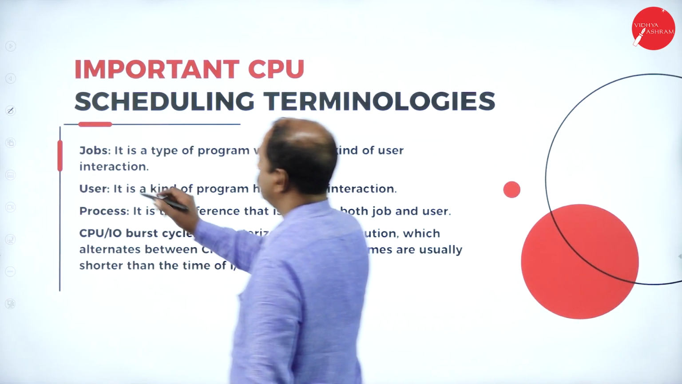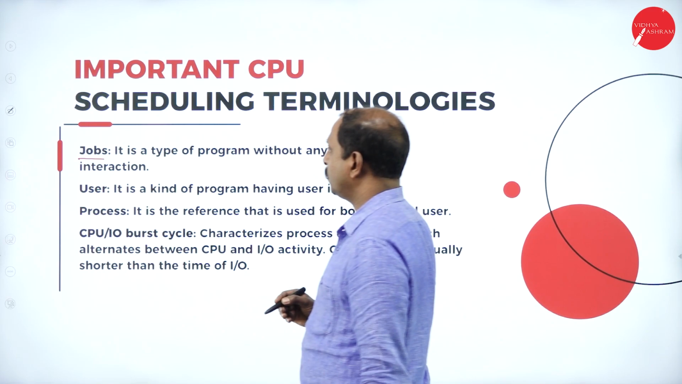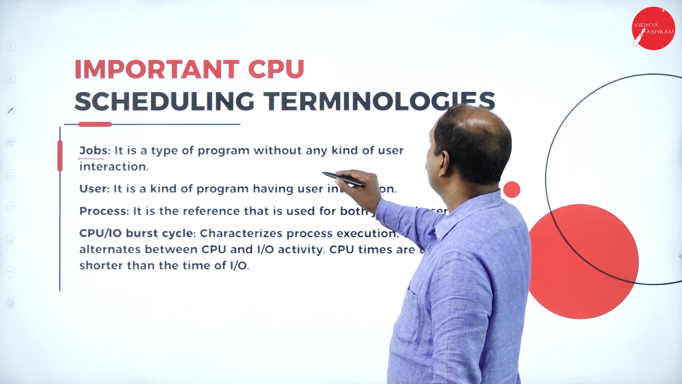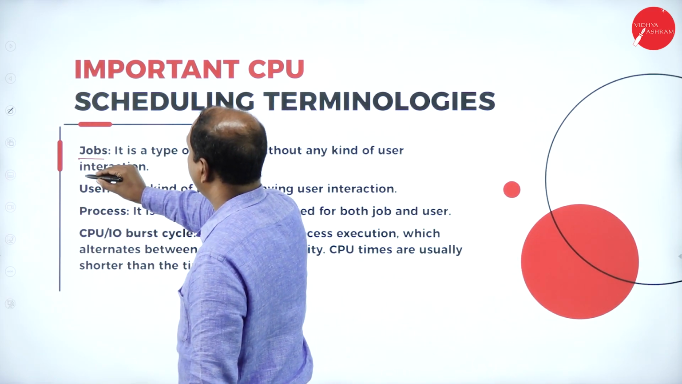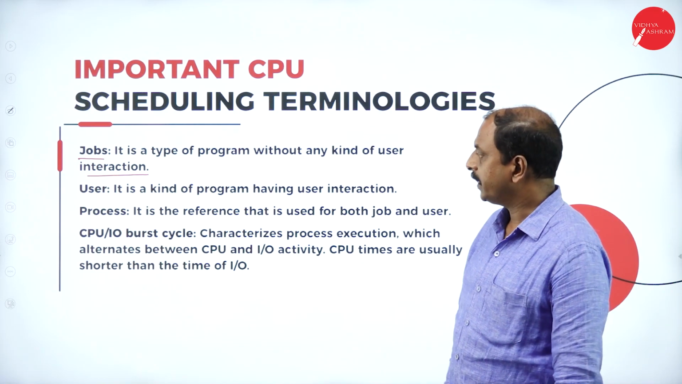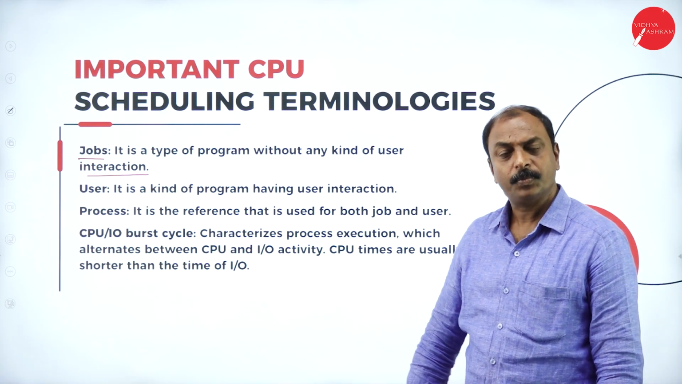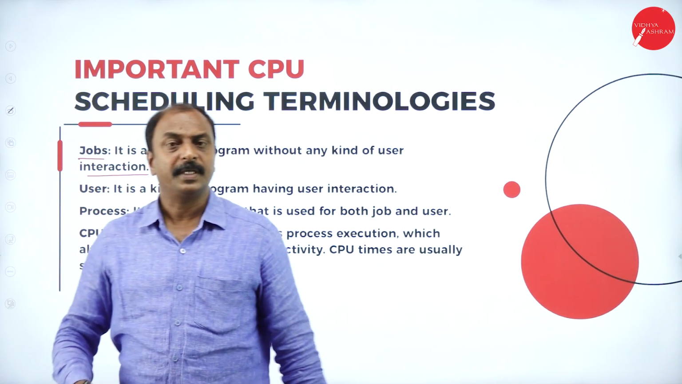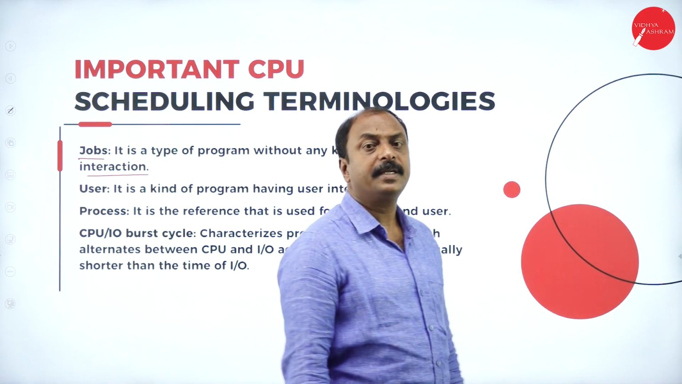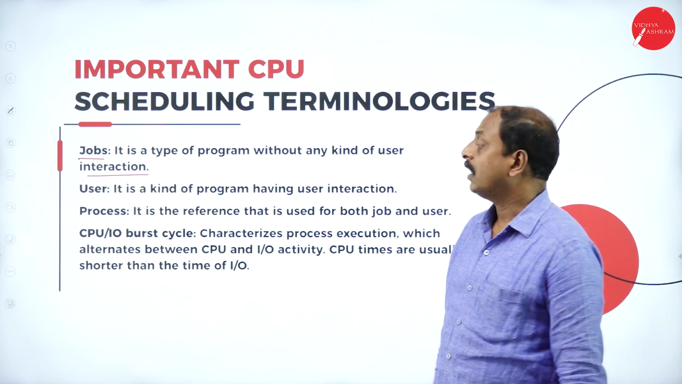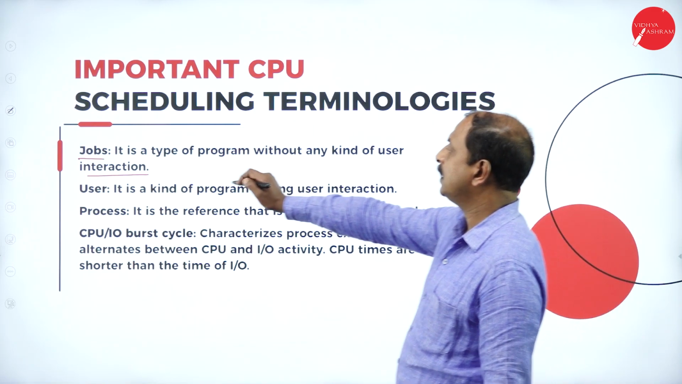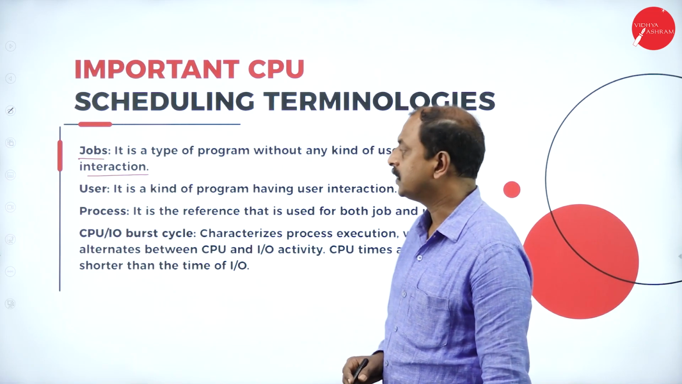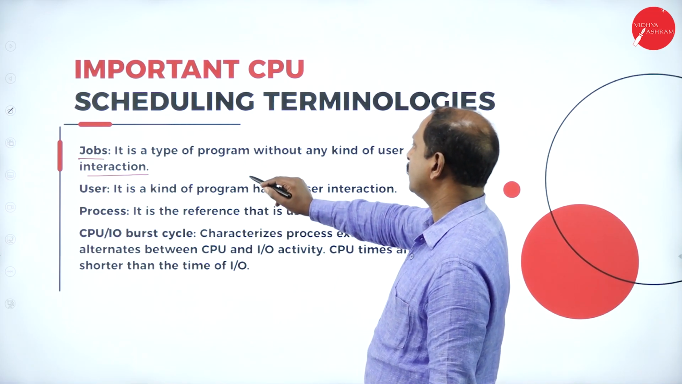Next one is jobs. What are jobs? A job is a type of program without any kind of user interaction. It is a program where the user cannot interact with the operating system or with the program until it completes the task or the instructions in that particular job. That is the concept of the job.